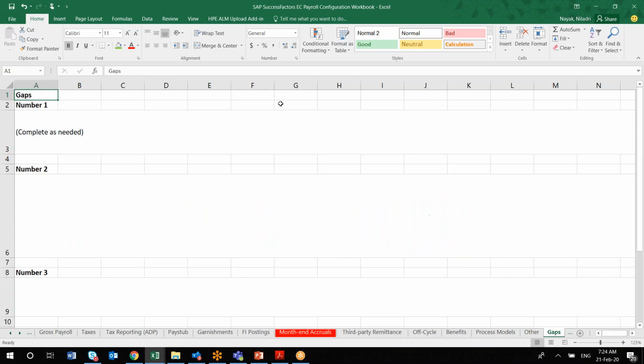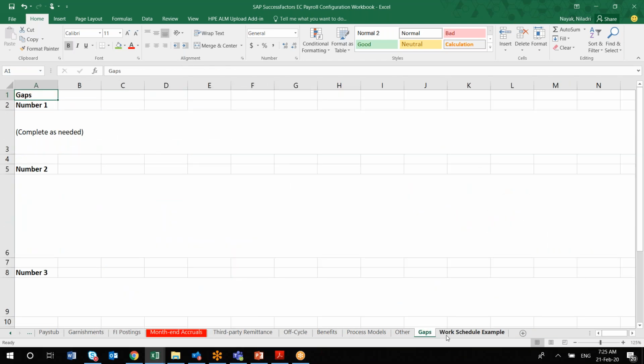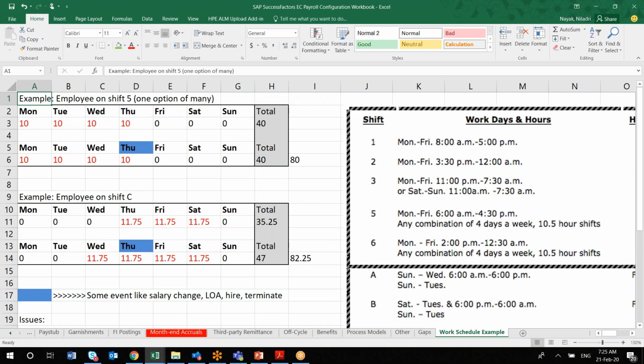Then next is your gaps. Gaps is where, if there is any deviation the client wants which is not possible in EC payroll, that information will be captured in this gap analysis sheet. Otherwise, if there are no gaps, you can just directly mention there is no gap, or you can skip it. The last one is just an example, like whatever we have seen in the work schedule.